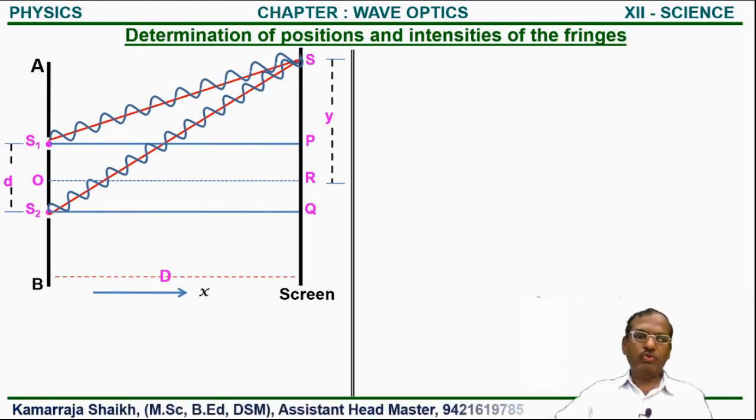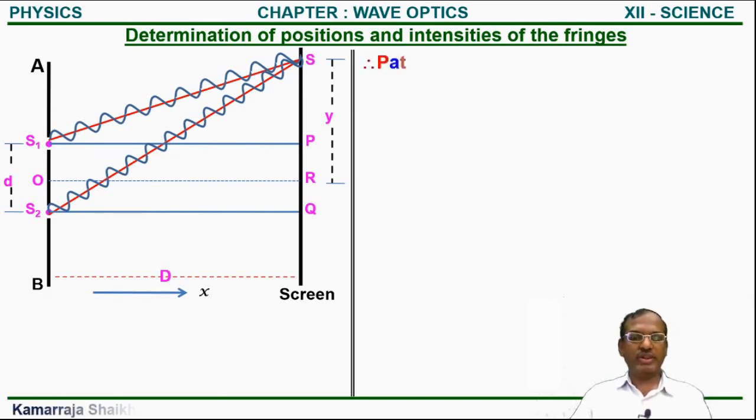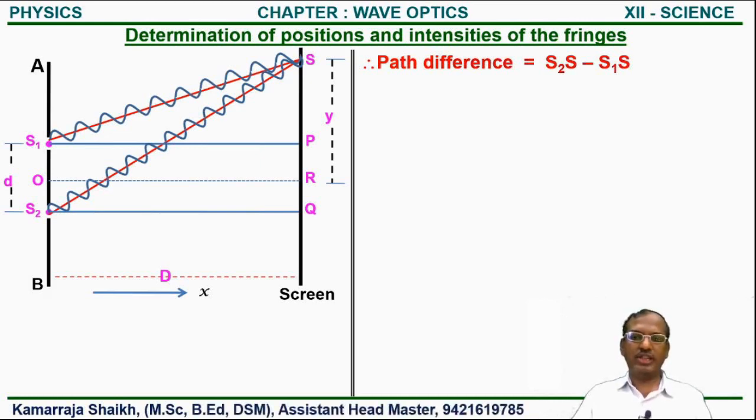So we can find the path difference, and the path difference is S2S is the first path, or it is the greater path, and S1S is the small path, and if we take the difference between them, so that difference we call it is the path difference. So path difference is equal to S2S minus S1S. Now that distance we have to find mathematically or geometrically from the given figure.